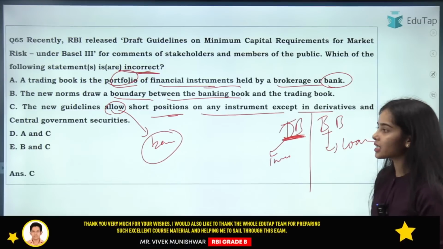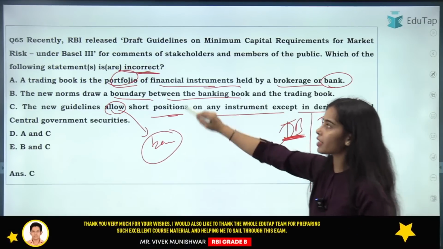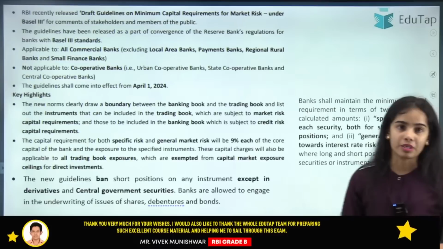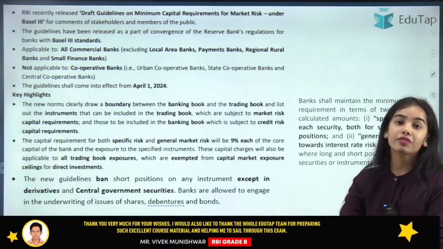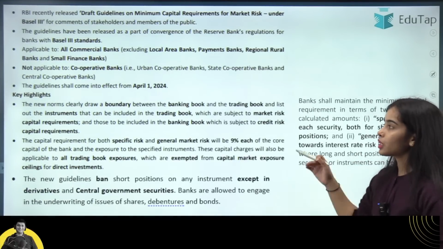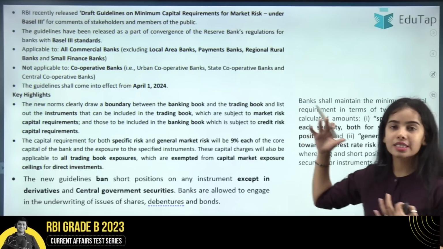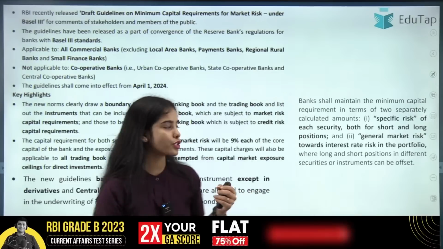So here the right answer was C. C is the incorrect statement. A and B are the correct statements. Okay, so you can read the directions. We have discussed these directions in the revision session. So if you want to understand the directions and everything, you can understand it through the revision sessions.